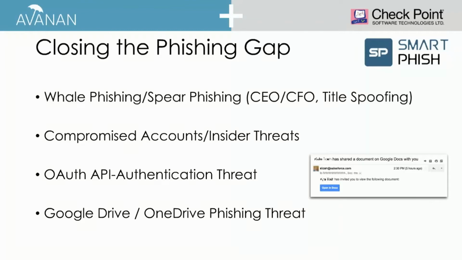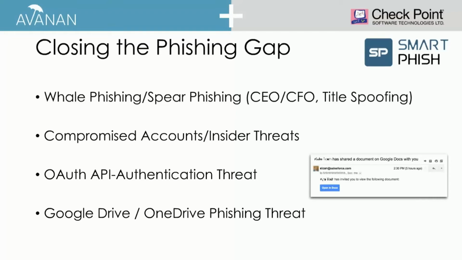And again, closing that phishing gap. So what's nice about the Avanan platform is that we can take that full suite of Checkpoint tools and then also offer some of our own. And so Avanan has developed something called SmartPhish, which is an additional layer of phishing protection that's not available anywhere else, that focuses specifically on those behavioral threats, like whale phishing, spear phishing, title spoofing, so that we are actually analyzing the emails themselves.